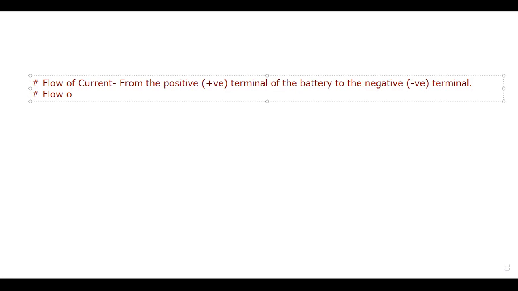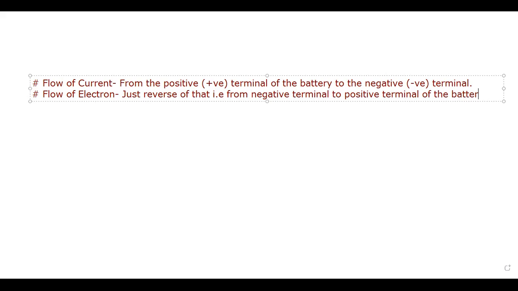And flow of electron is just the reverse of that. That is from negative terminal to positive terminal of the battery. ये उल्टा होगा.